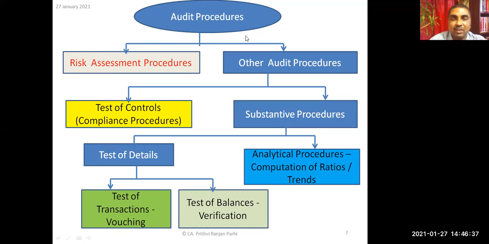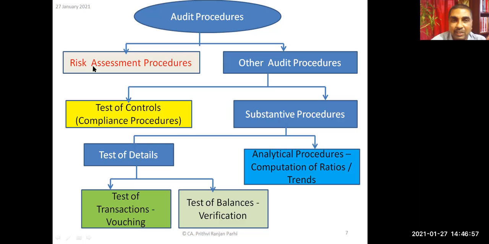Now, the auditor applies certain audit procedures. Why are these procedures applied? Because by applying these procedures only, the auditor will be able to collect some evidence. And coming to audit procedures, broadly two categories of procedures are there.